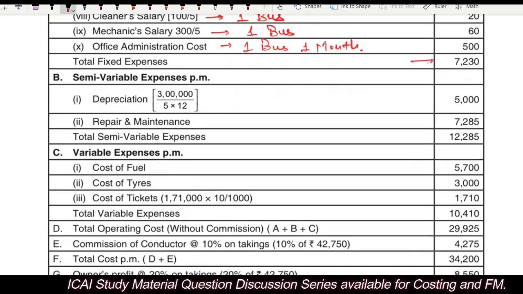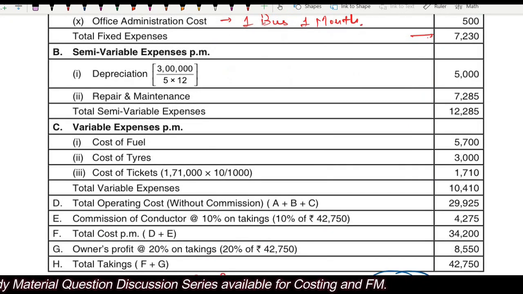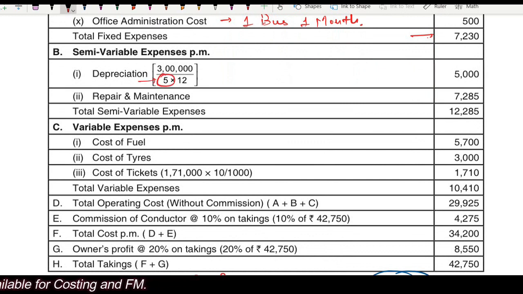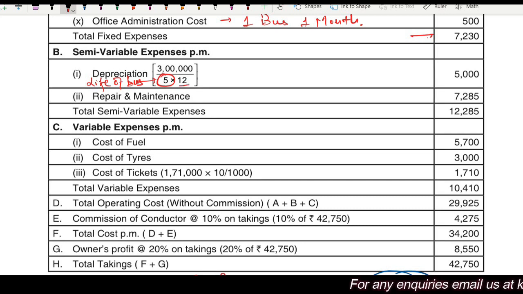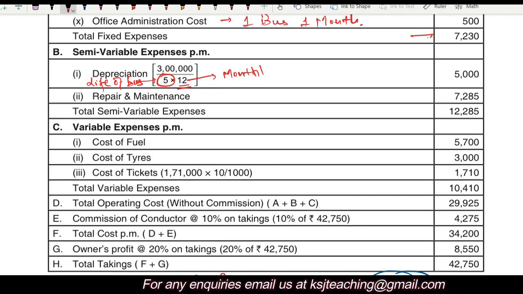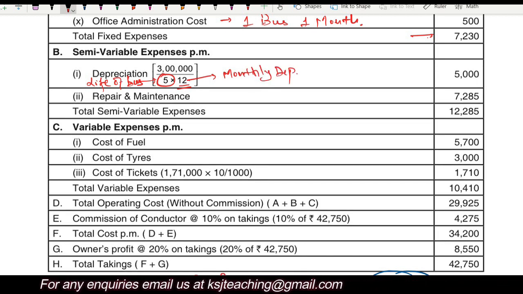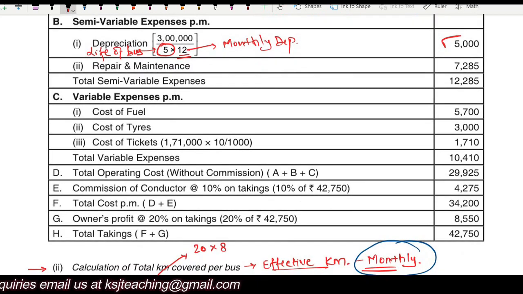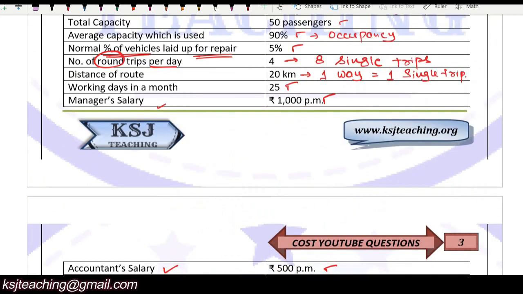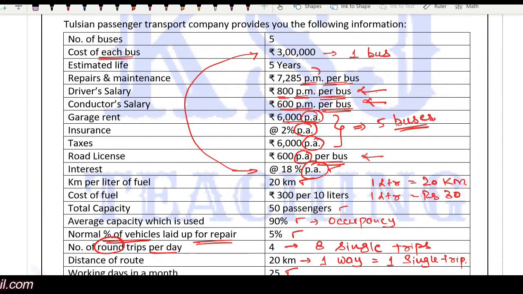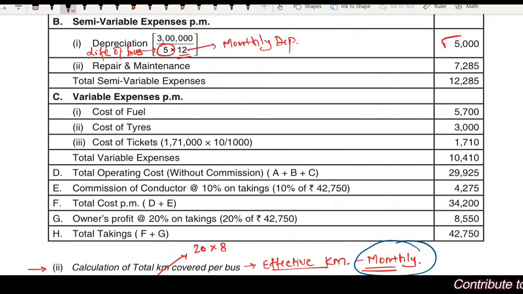After that, semi-variable depreciation is there. Depreciation is 3 lakh divided by 5, where 5 is the life of the bus. That will give you the annual depreciation, divided by 12 will give you monthly depreciation. This will give you monthly depreciation 5,000. Repairs and maintenance 7285 is given, 7285 per month per bus. No issues, right? 7285. Total semi-variable expenses.